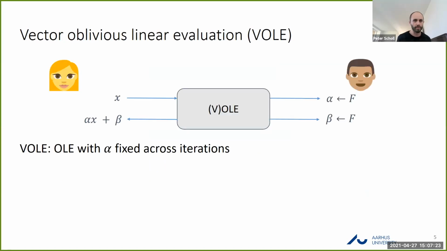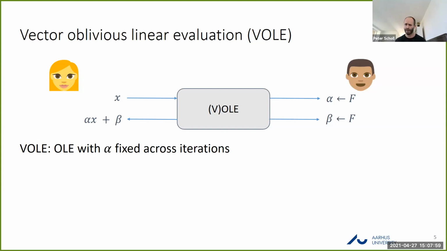Okay, so as I've said, the main tool that I'm going to be using is called Vector Oblivious Linear Evaluation, Vector-OLE or VOLE. This is a two-party primitive, so here just between the prover and verifier, where the ideal functionality of this primitive is represented in the box on the slide here. So the prover inputs on the left some input x, which is a field element, and the prover receives output alpha x plus beta, where alpha and beta here are randomly sampled by the functionality and given to the verifier.